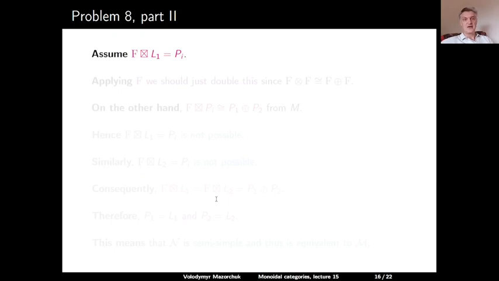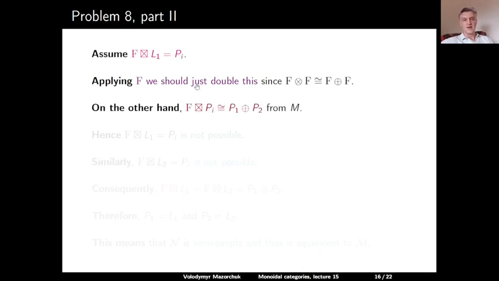So let us assume that F applied to L1 is just a unique indecomposable projective, some Pi. Here i is either 1 or 2. If we apply F again, then we know that F tensor F is F plus F, so we should just double this. So it should be Pi plus Pi. On the other hand, from our matrix, Pi is sent to P1 plus P2, and we get a contradiction. Therefore, the fact that F applied to L1 is an indecomposable projective is not possible. And similarly, F applied to L2 is not an indecomposable projective.